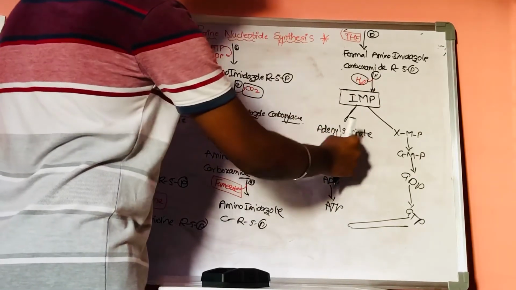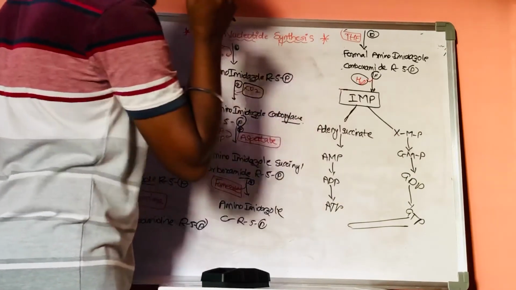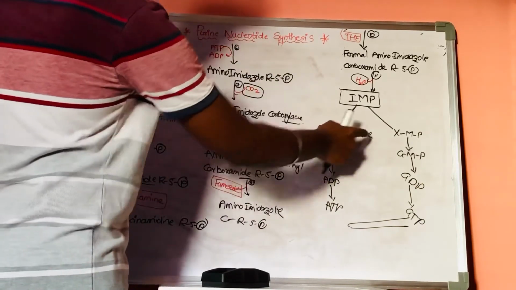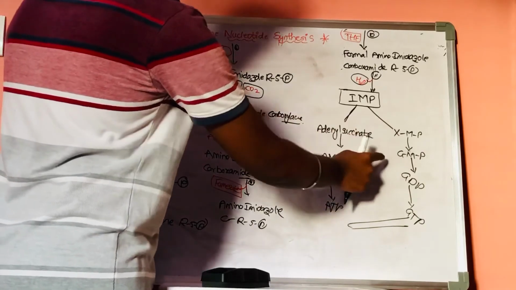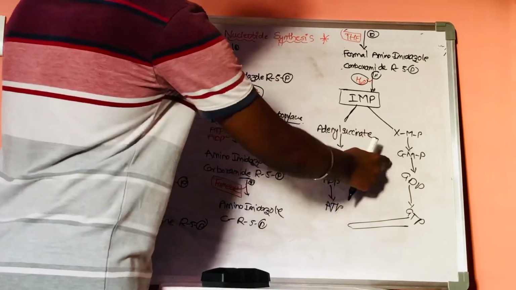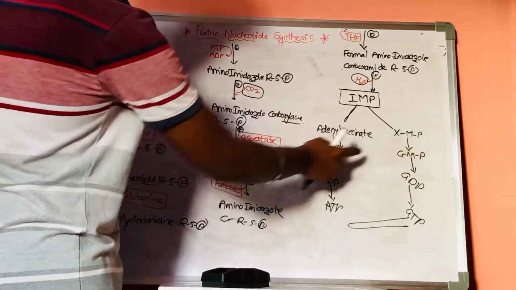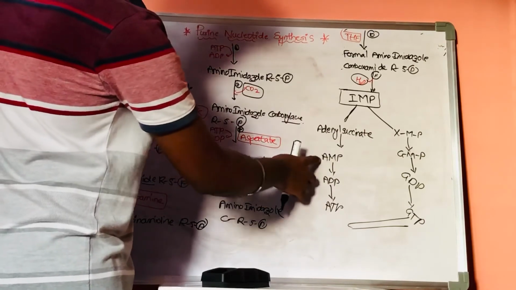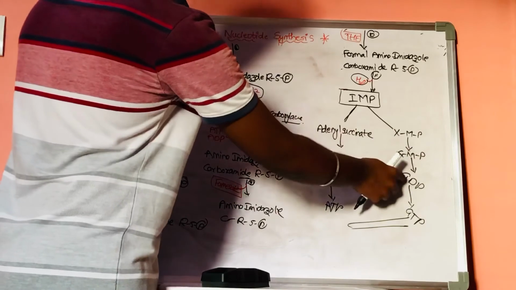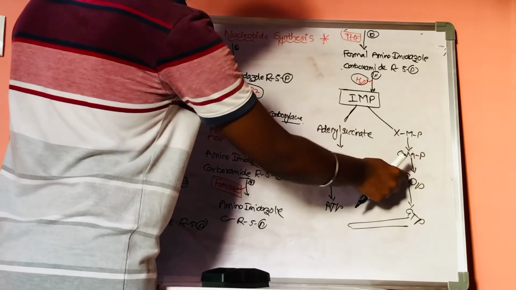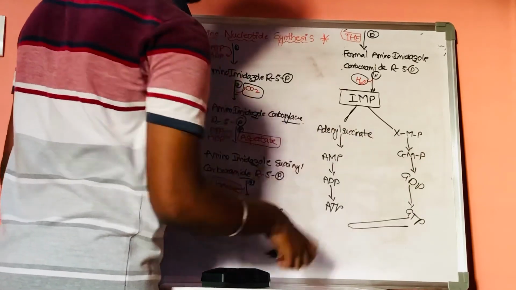One is adenylosuccinate and another is xanthine monophosphate. Now this adenylosuccinate will get converted into AMP. Xanthine monophosphate will get converted into GMP, guanosine monophosphate. Now AMP will get converted into ADP, ADP will get converted into ATP, and GMP will get converted into GDP, and GDP will get converted into GTP.